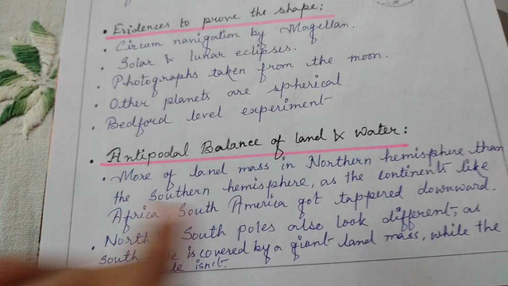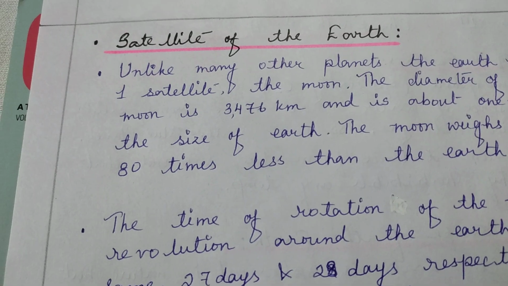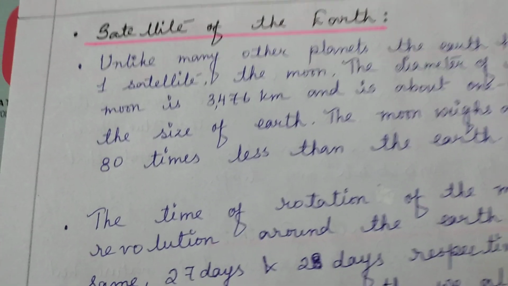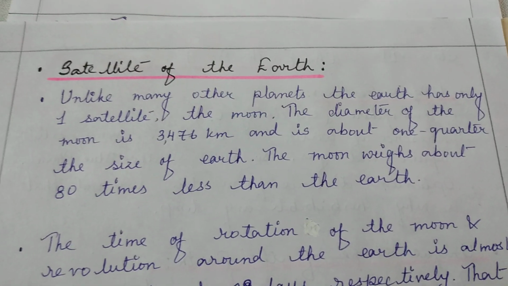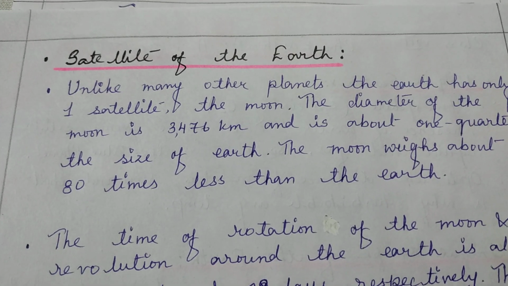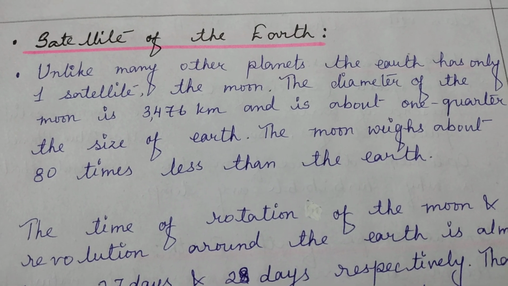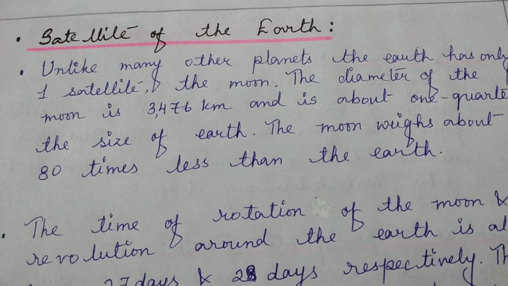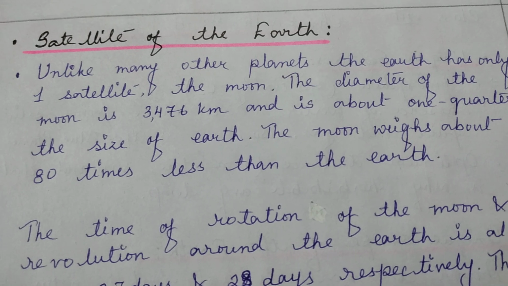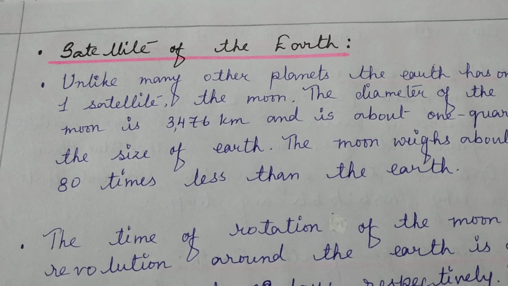Now, in the next portion, we will know some details about the satellite of the earth. We know that our earth has only one satellite, only one moon. There are other planets in the solar system where there are many satellites, but our earth has only one, that is the moon.